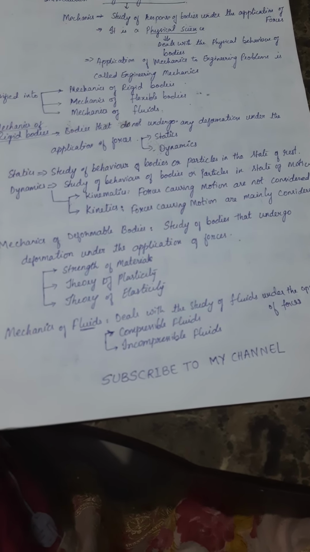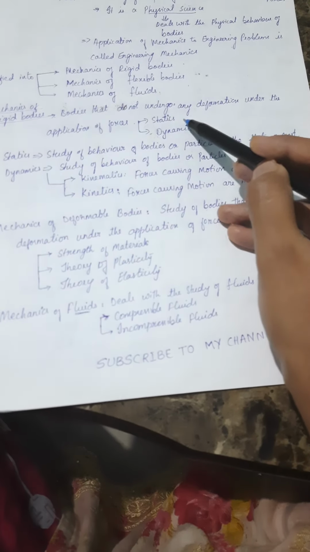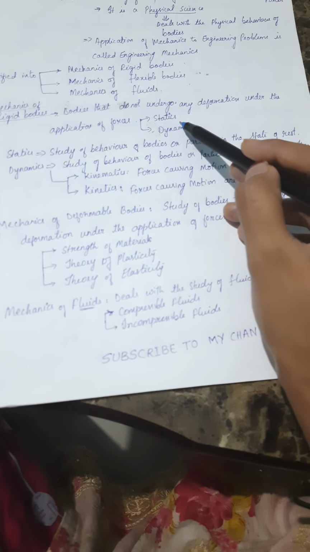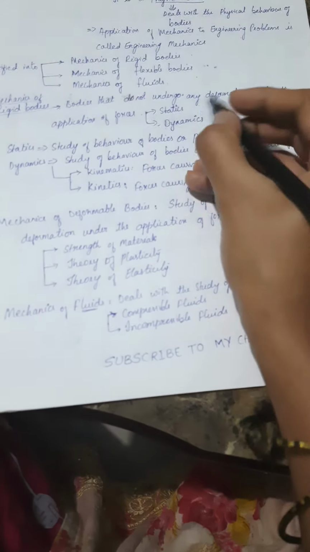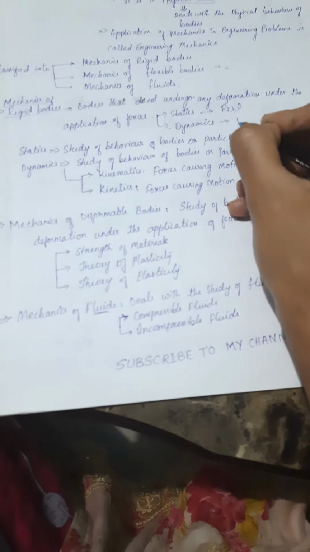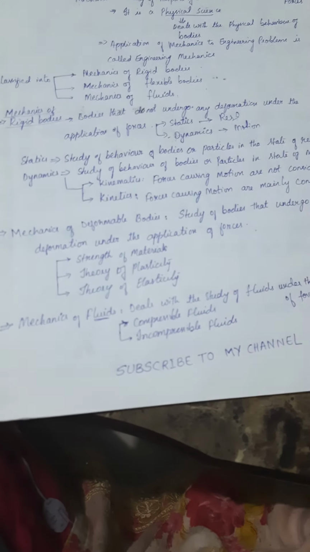This mechanics of rigid bodies is again classified into two terms, statics and dynamics. Statics means rest, and dynamics means motion. Statics defines rest and dynamics defines motion.